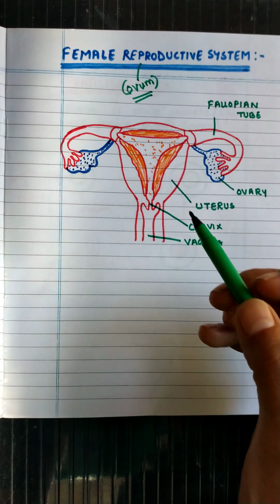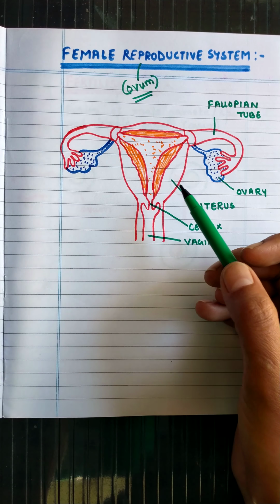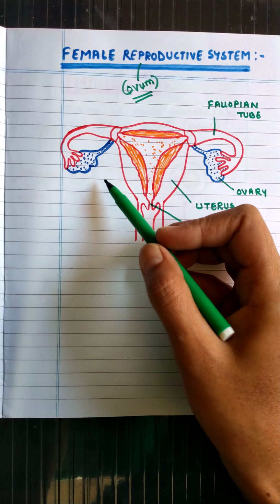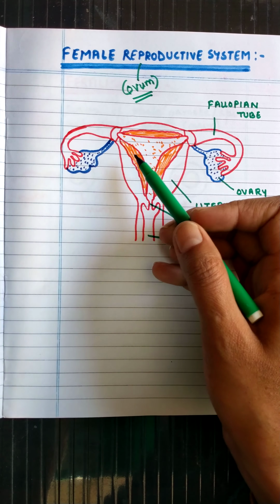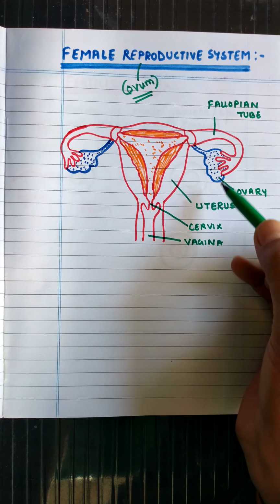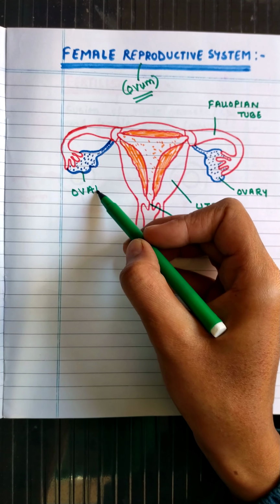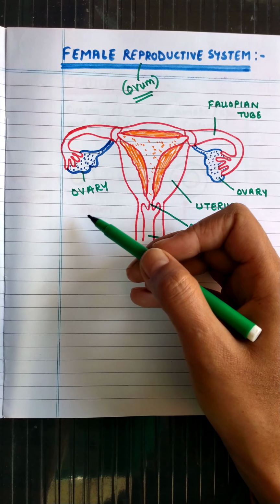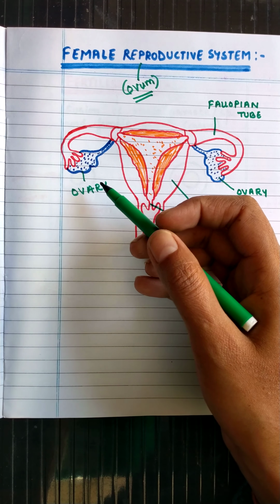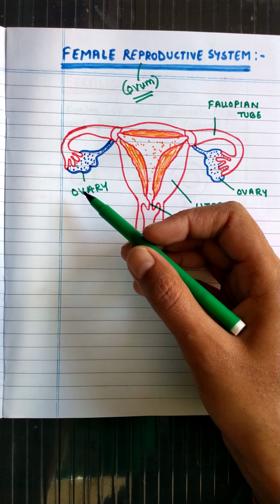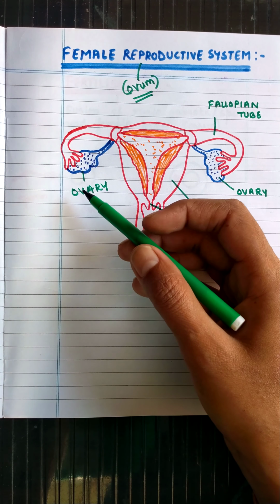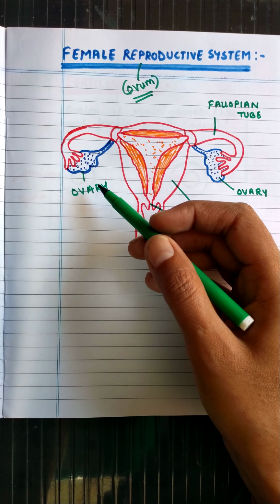Now, first of all, number one is the ovary. In a female, two ovaries are present inside the body. This is one ovary, this one is the second ovary. So two ovaries are there, present inside the body. These are generally round, not totally round, but a round-like structure.